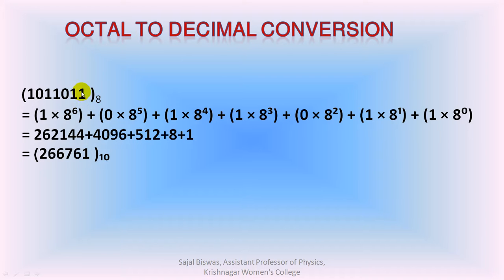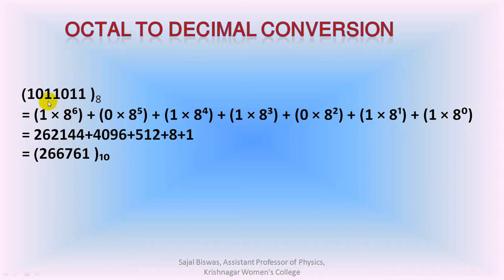All the powers of 8 are found out and multiplied by the coefficients, and all the numbers are added together, and the final result is obtained.